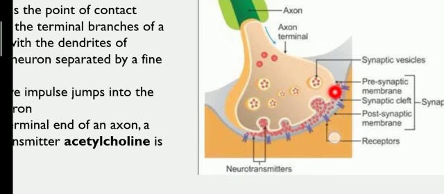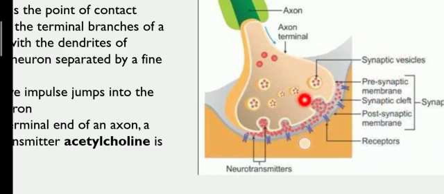So what makes the synapse? The presynaptic membrane, which is this region. Then comes the synaptic cleft, that is the gap in the synapse, and then comes the postsynaptic membrane, meaning the next neuron which is present. So these three together are known as the synapse.